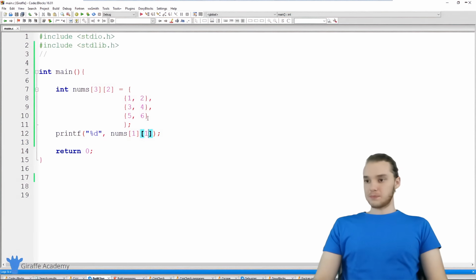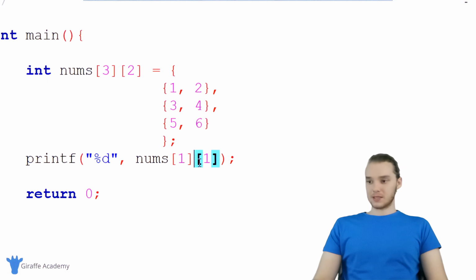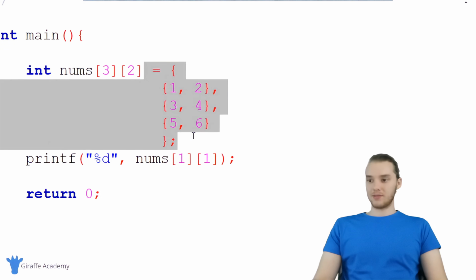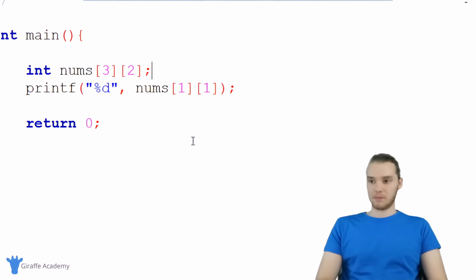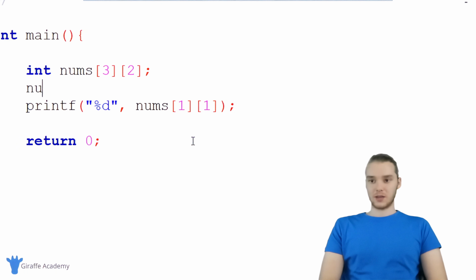All right, so that's basically how we can access elements inside of these arrays. And I also just want to point out that if I didn't want to give this an initial value, I could just put a semicolon here, and I could just manually define each index location.